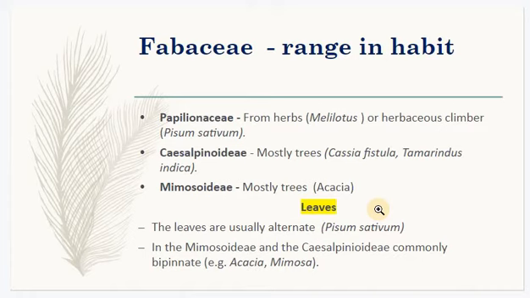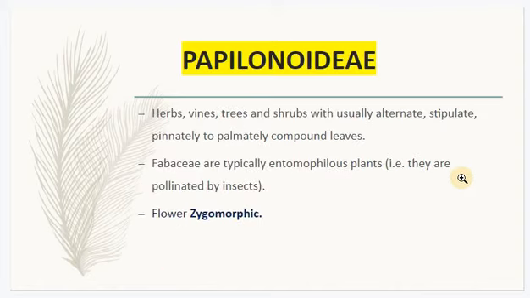And often in the case of Papilionoideae, leaves are mainly alternate. Arrangement of leaves is alternate. But in Mimosoideae and Caesalpinioideae, they are bipinnate. The pinnae are arranged opposite to each other, so bipinnate. So leaves in Fabaceae are alternate, but in Mimosoideae they are bipinnate leaves.